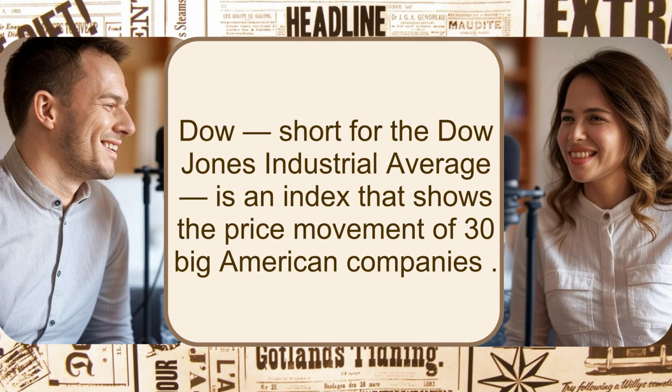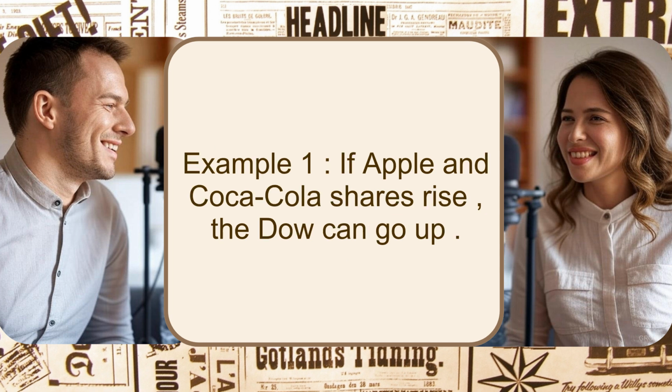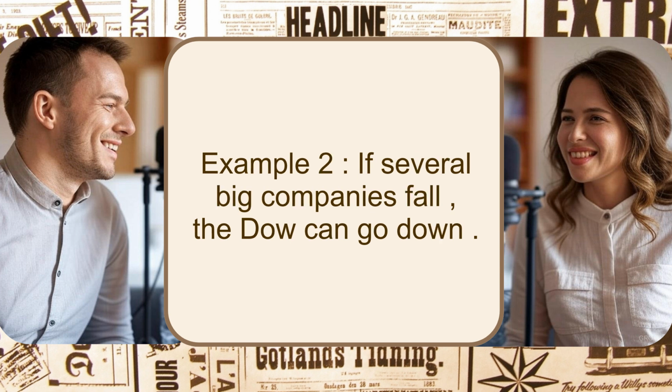Dow, short for the Dow Jones Industrial Average, is an index that shows the price movement of 30 big American companies. Example 1. If Apple and Coca-Cola shares rise, the Dow can go up. Example 2. If several big companies fall, the Dow can go down.